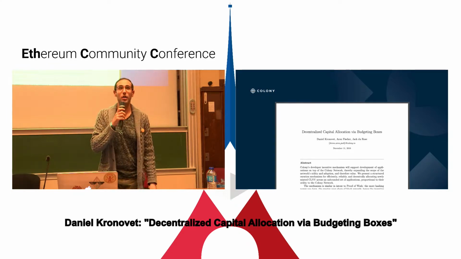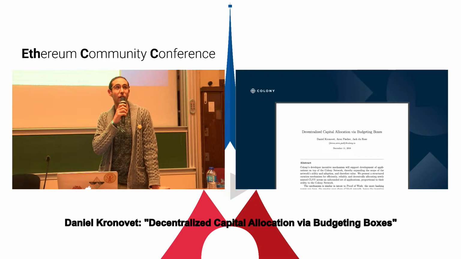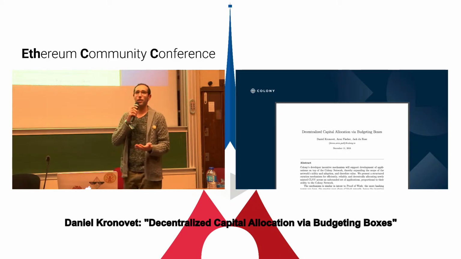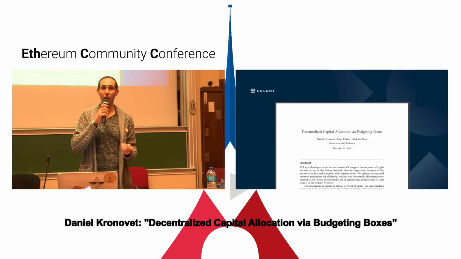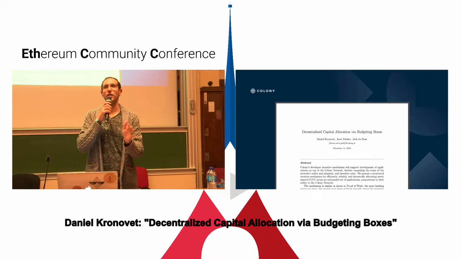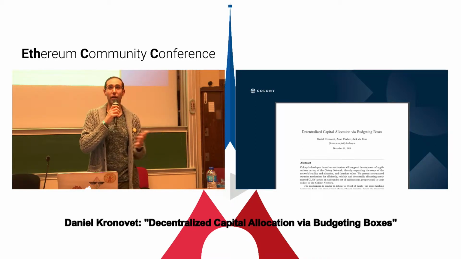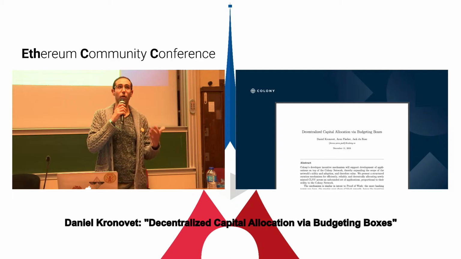So this talk is based on a paper that was written along with Aaron Fisher and Jack DuRose, two of my colleagues at Colony. It's called Decentralized Capital Allocation via Budgeting Boxes. It describes a budgeting mechanism and algorithm that we developed to give out money in a decentralized setting. Questions about funding the ecosystem are really big right now in the Ethereum blockchain space. And so this paper was a response. It was our attempt to answer that question.